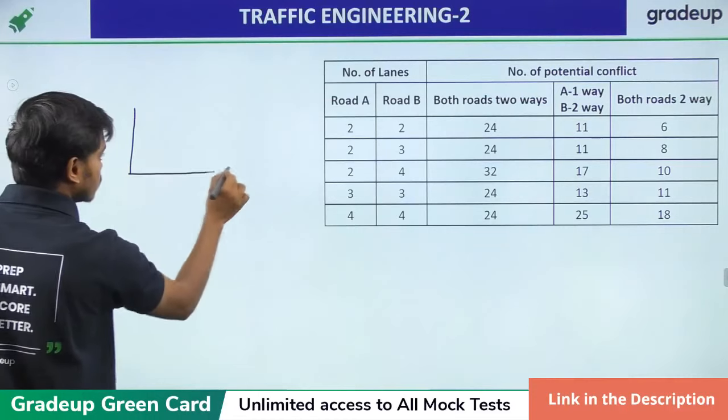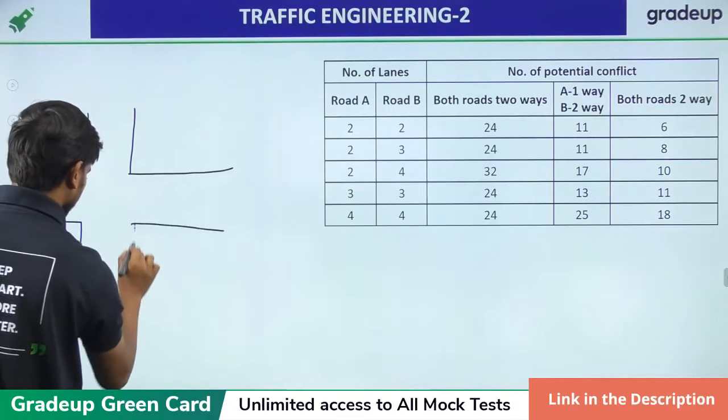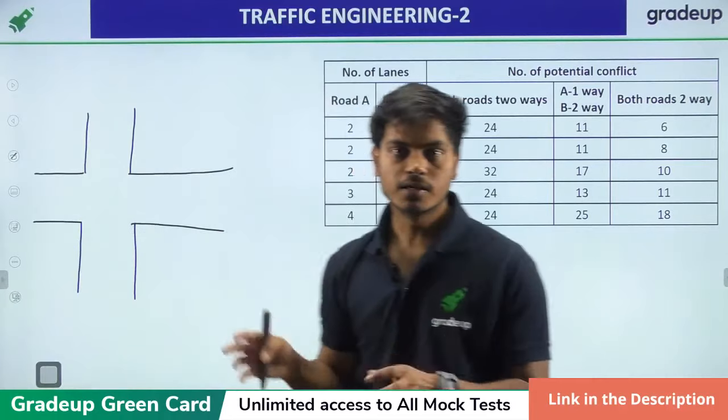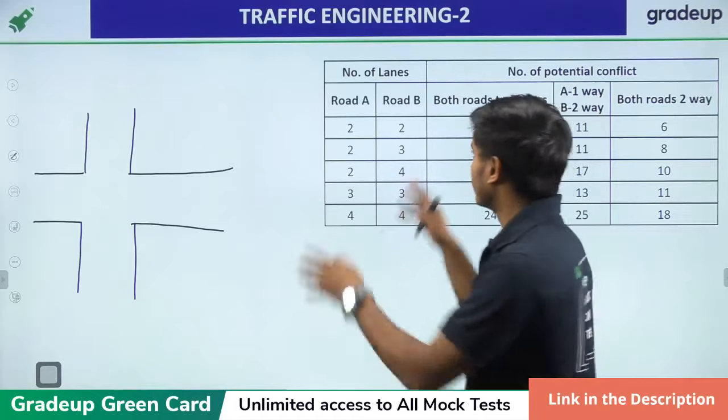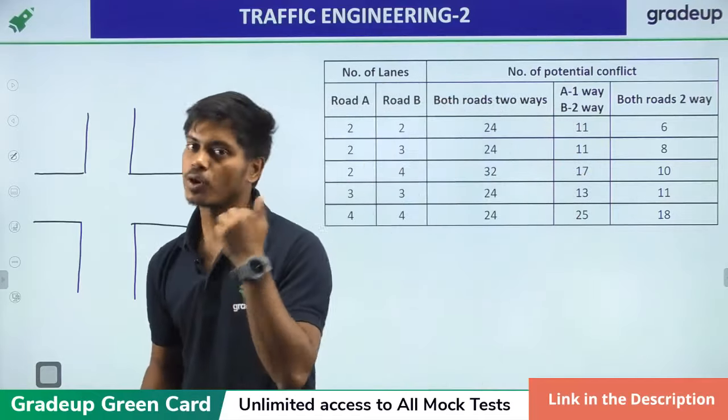So what I'm trying to explain to you is this particular chart. There are various cases that can occur by the combination of these two types of conditions, which are the way and the number of lanes.